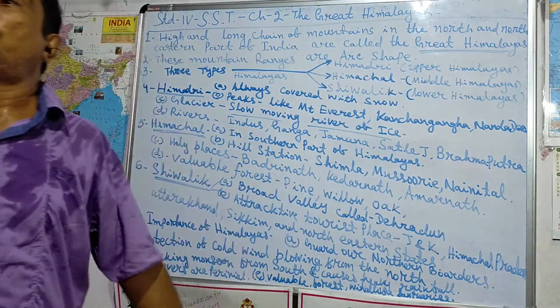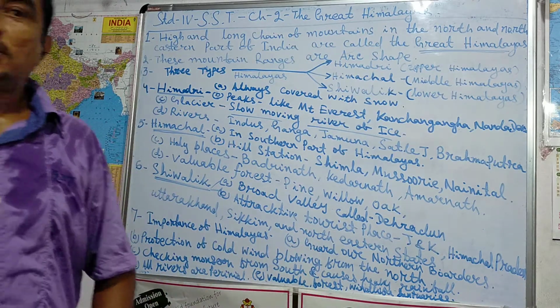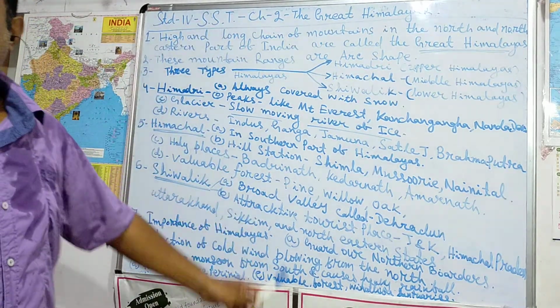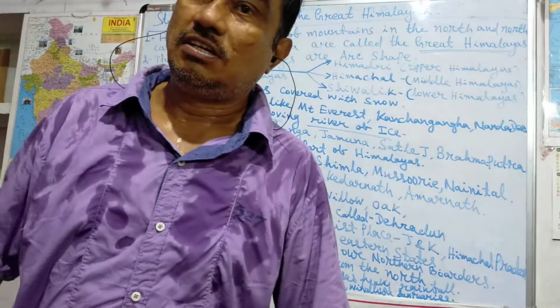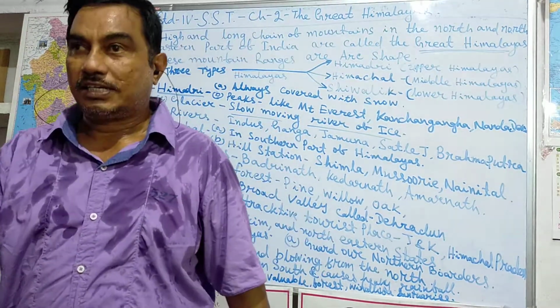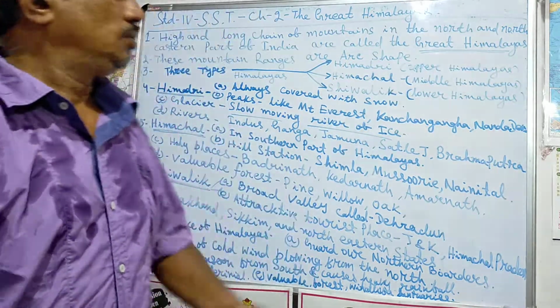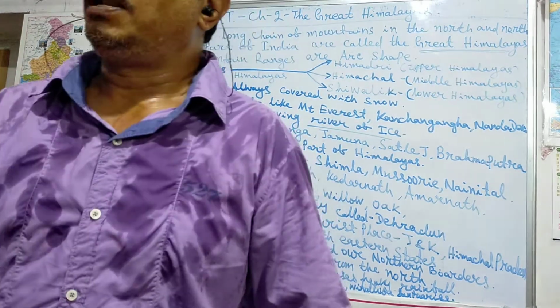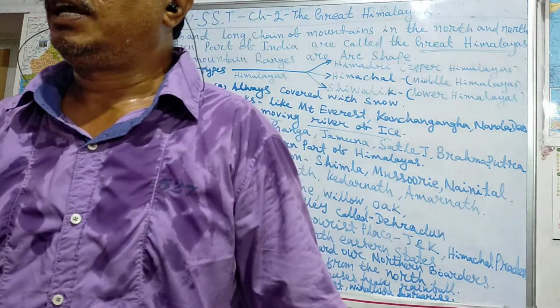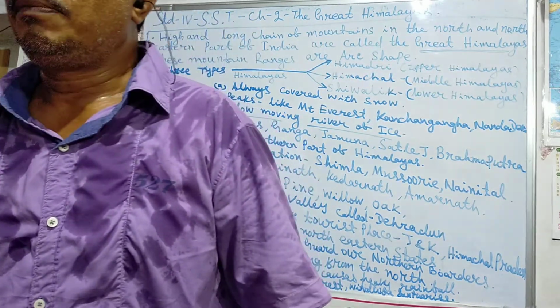Then valuable forests are there. These forests are willow, pine, oak. These are the Himachal. Then Shivalik, we come to the Shivalik last. Shivalik is the lower Himalayas. Himadri is the upper Himalayas, Himachal is the middle Himalayas, Shivalik is the lower Himalayas.